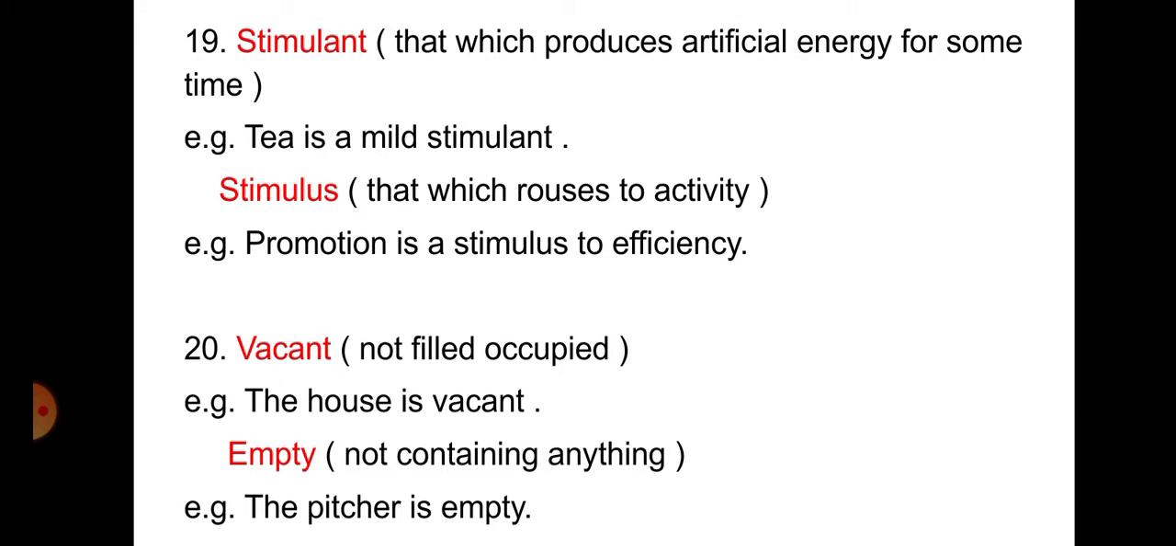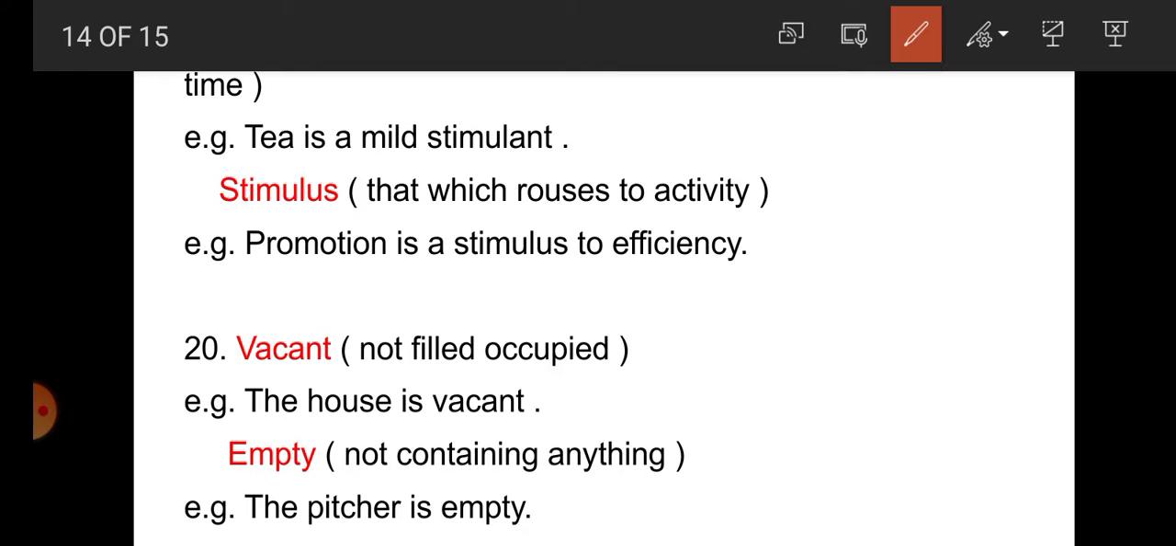Now number 19 student, stimulant and stimulus. What is the meaning of stimulant? Both are synonymous student. Stimulant means that which produces artificial energy for some time, and stimulus means that which arouses to activity. Now with the help of an example, get it clear. Tea is a mild stimulant because we get artificial energy by tea. So we can write here tea is a mild stimulant.